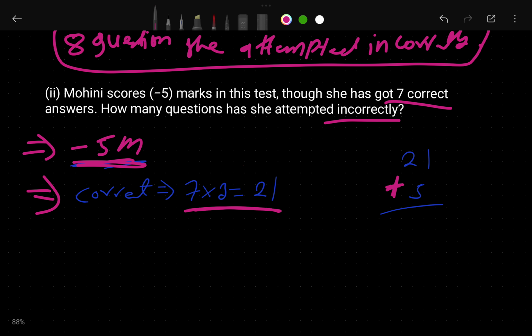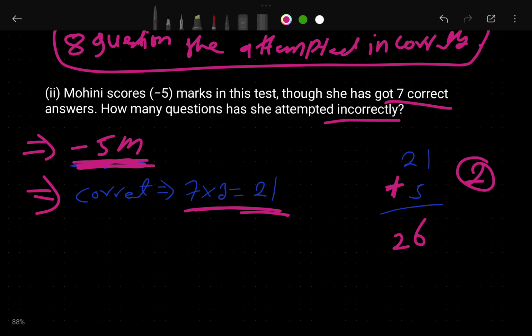We have to add this one also. Why am I adding this? Because she is getting below 0. That's why we have to add. When we add, it is 26. How many marks does she get for a wrong answer? 2 marks.